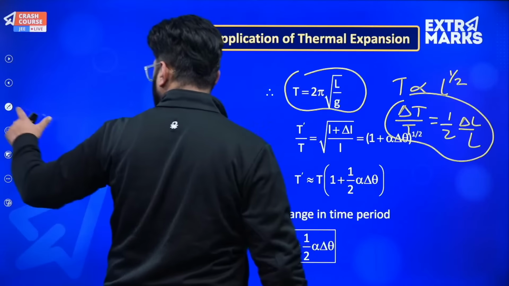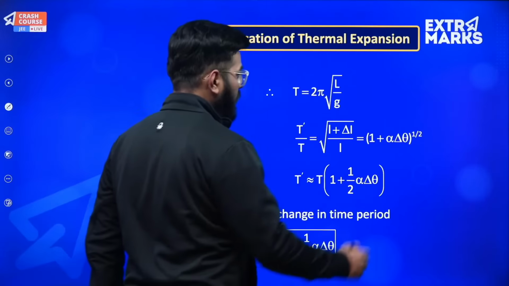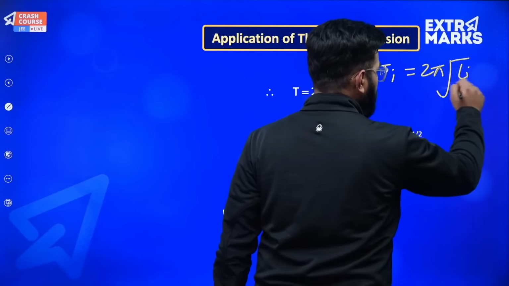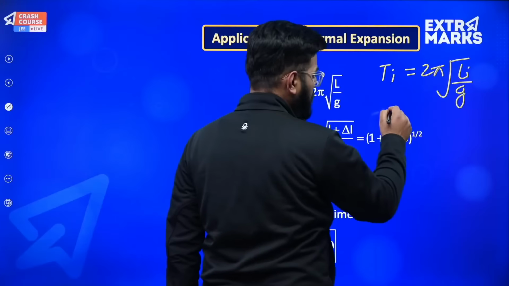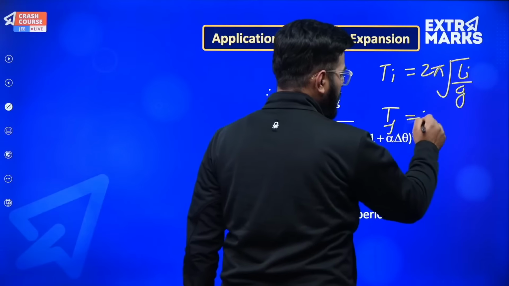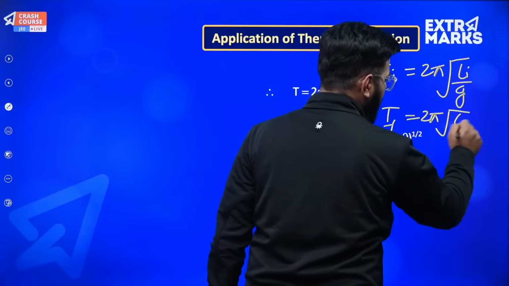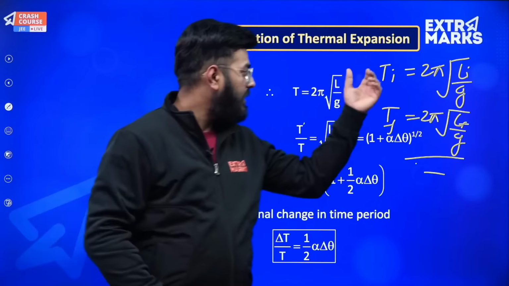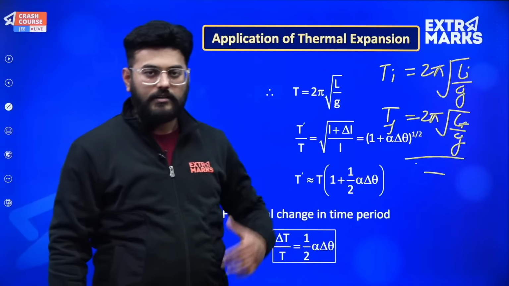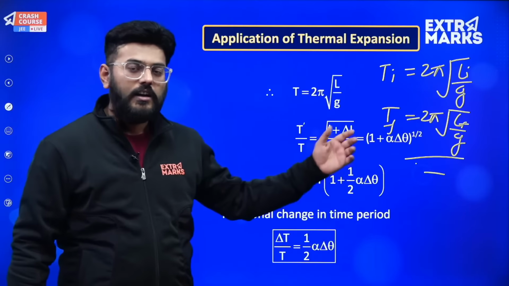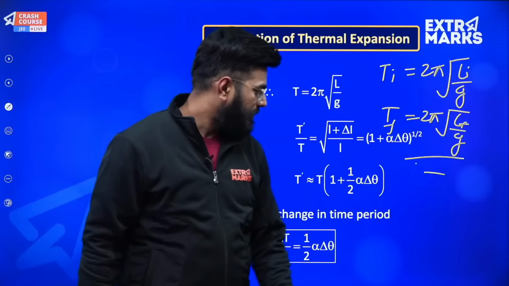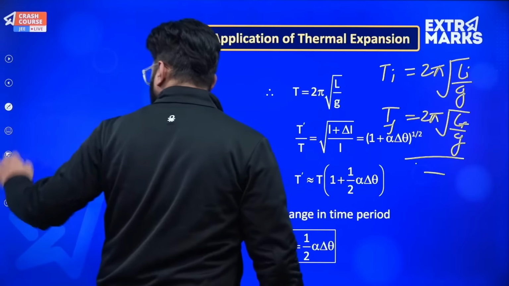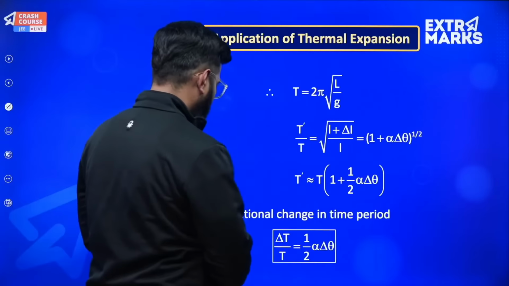If it is occurring in a great amount, then you will have to consider a different approach. You will consider an initial time, taking T i equal to 2 pi under root of L i by g, and a final time, T f equal to 2 pi under root of L f by g. Then you subtract, T f minus T i divided by T i, and after that you can find the relative error or the relative change. But if I talk about a very small change, you can just look at this expression.